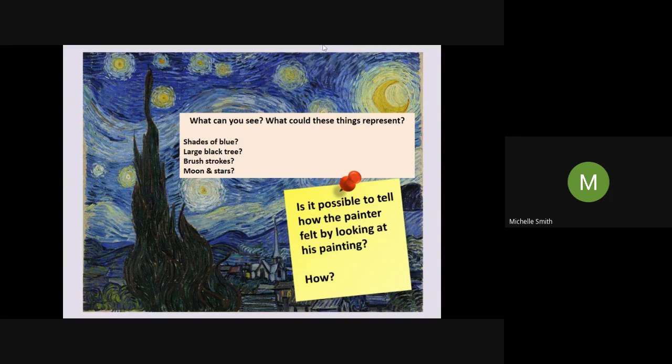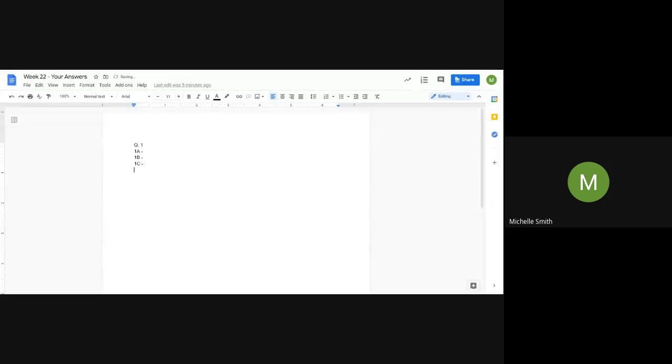So for example, if you go to your answers here, I'm just going to put shades of blue because that was the first thing. What could the shades of blue represent? Well, blue is a cold colour, isn't it? So I might say it represents coldness. Blue, when people describe feeling blue as well, it usually means that they feel sad, doesn't it? So I might say that the blue represents sadness here.